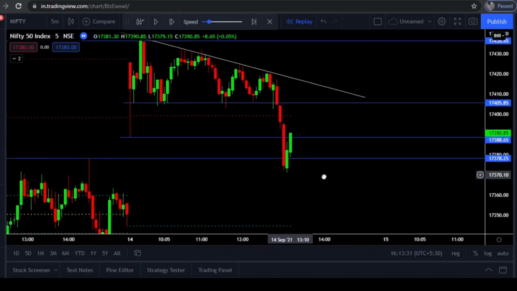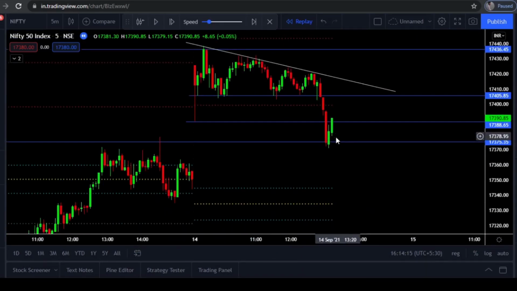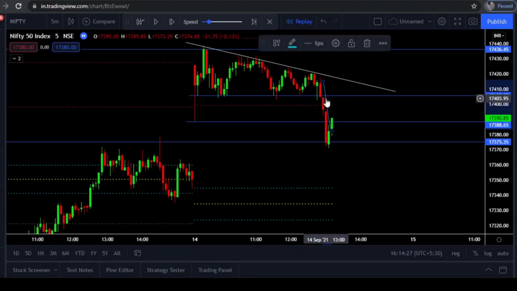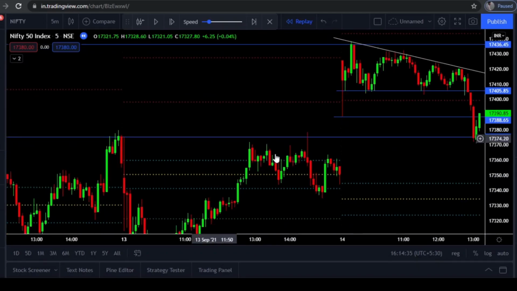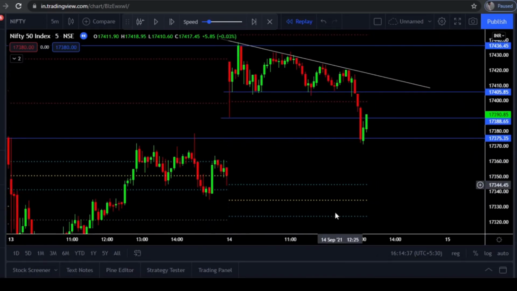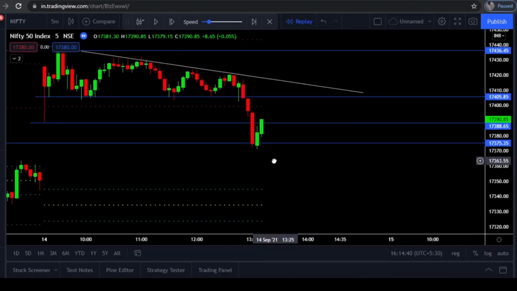Now you can see the previous day high level has been broken slightly, but the move was parabolic. The breakout was literally fast. So these types of breakouts will usually fail. Parabolic breakouts will usually fail. If you didn't watch my how to identify false breakout video, you can watch that video. Since it was the most important level, Nifty took support from this level.